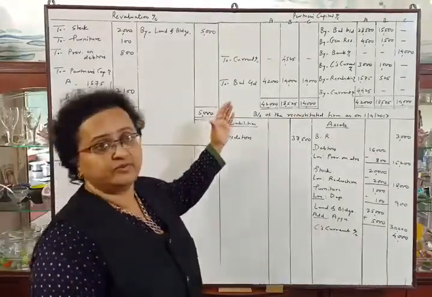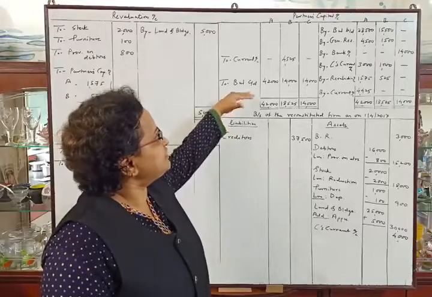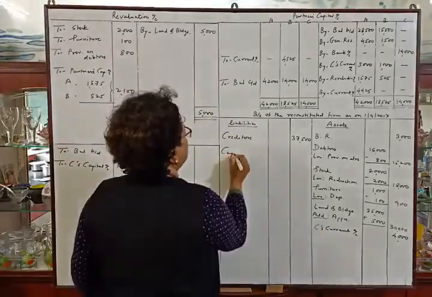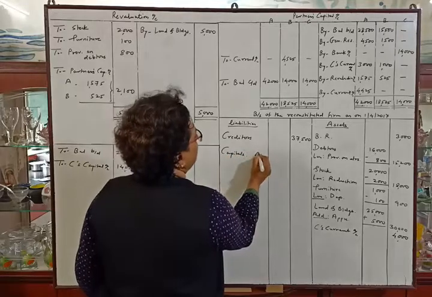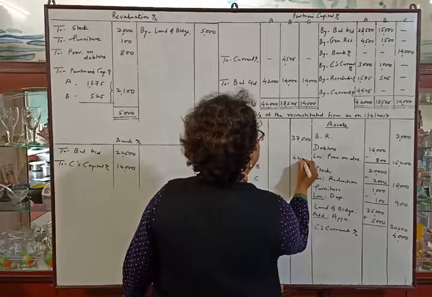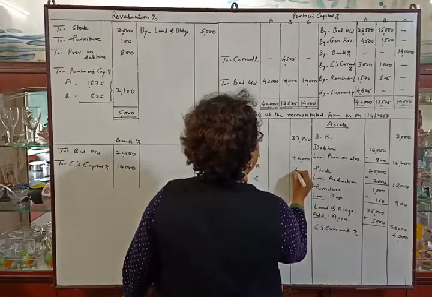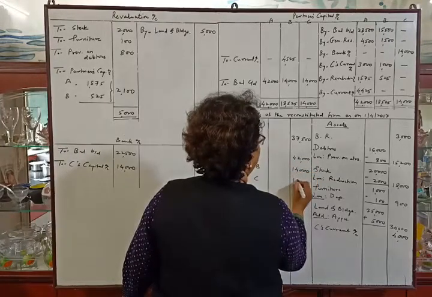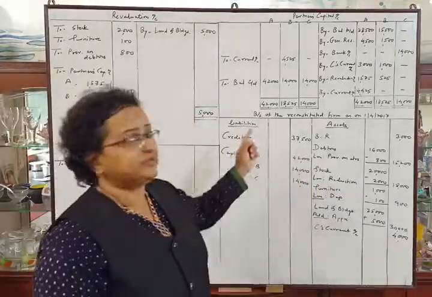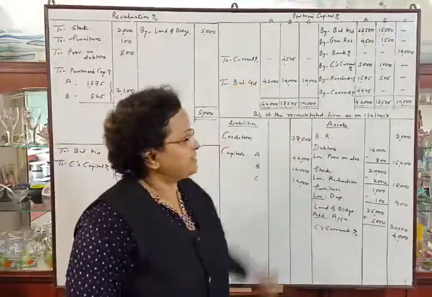Now we will transfer the balances to the balance sheet. So capitals of A, B and C: 42,000, 14,000 and 14,000. Now we will transfer these current account balances.